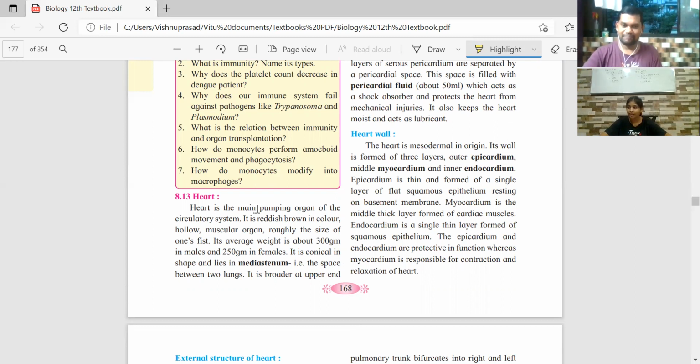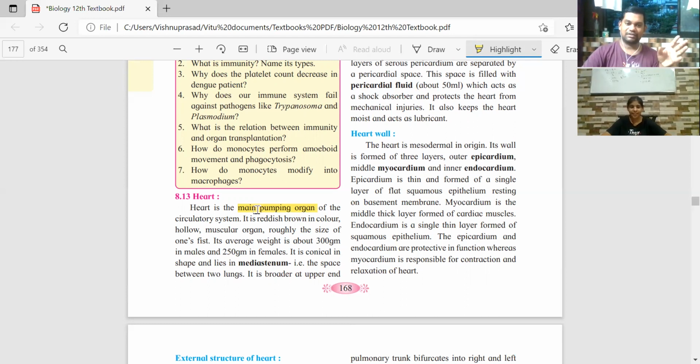Remember the correct position of the heart. It is in the center, but it is tilted towards the left. That's why you feel the beating on the left side. So people believe that the heart is on the left side, okay? But the heart is the main pumping organ. Very important point. The heart is beating, it is pumping the blood, and you can feel that.